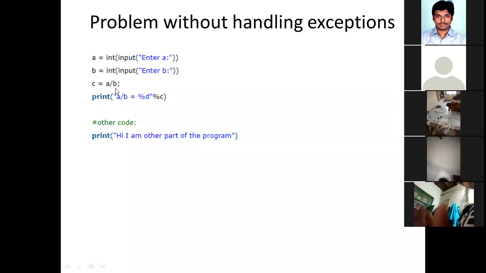How many statements are there in this program? 1, 2, 3, 4, and the other one is 5. Now, if it is executing properly, then all the 5 statements will be executed. Suppose you get an exception in the third line, after that the remaining statements won't be executed. That means the fourth statement and fifth statement won't be executed here. I'll show you with an example.